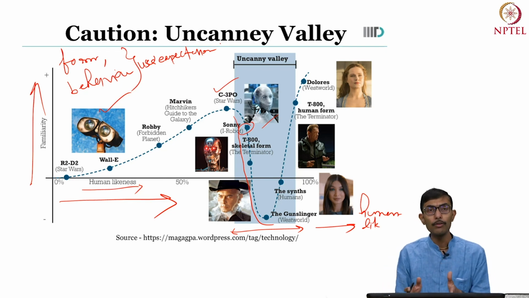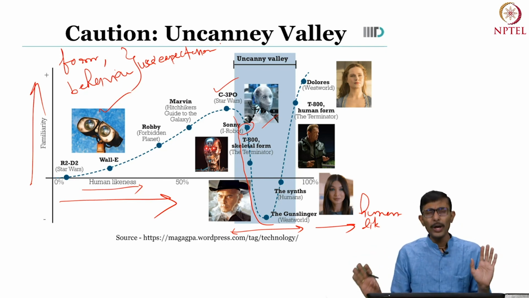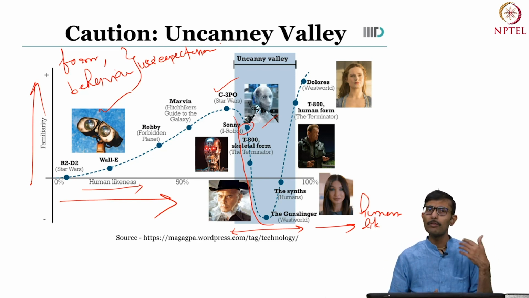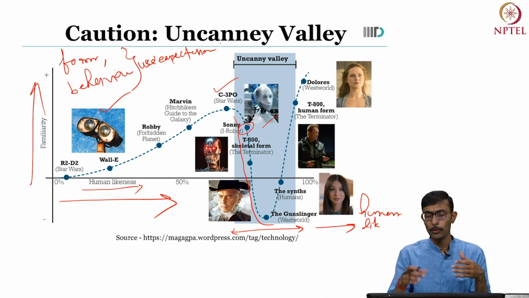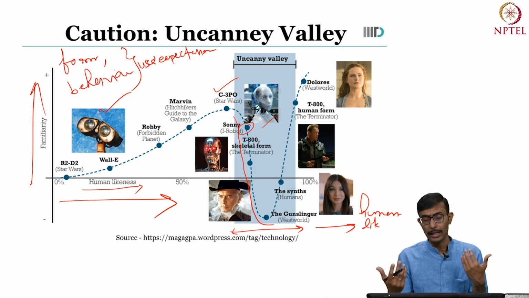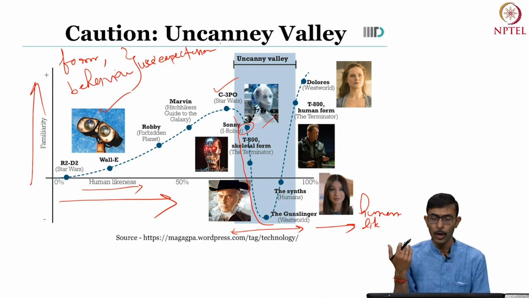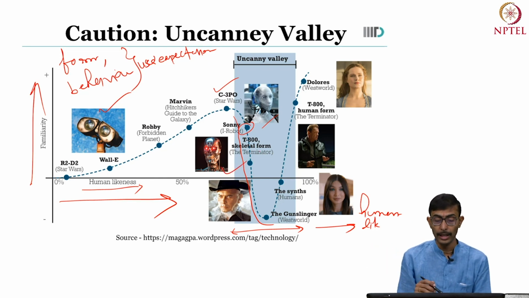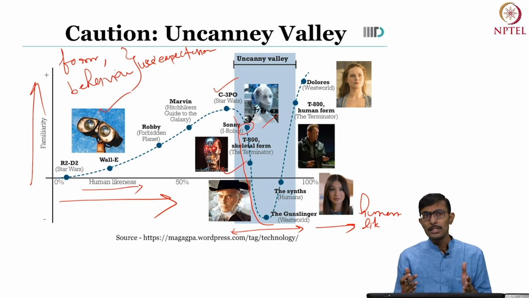If you look at the form, it looks quite like a human. For example, the Sonny robot itself looks quite like a human, but at the same time the behavior was not exactly like humans. It has some superpowers also, and certain things looked creepy, for example, all these things coming out of the head. Similarly, the skeletal form of the Terminator looks very much like a human, but at the same time like a distorted human body.